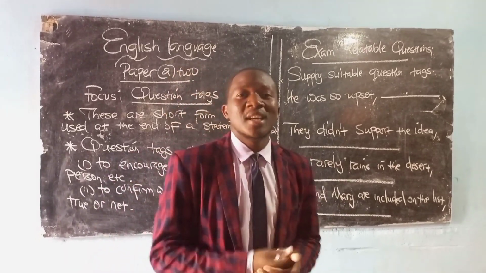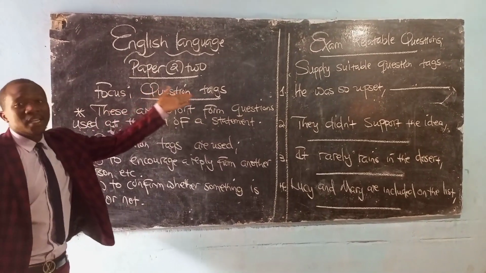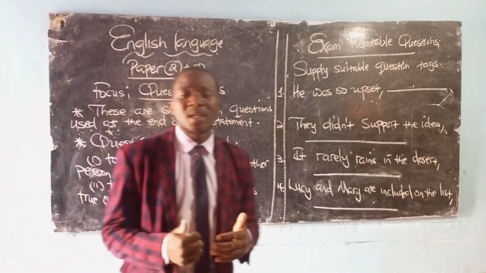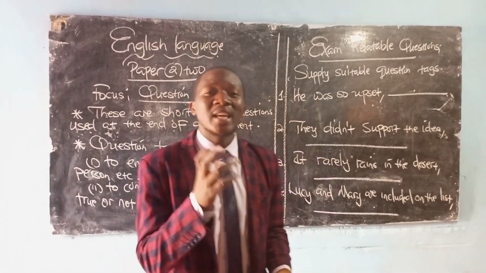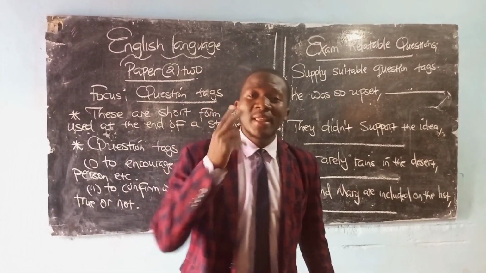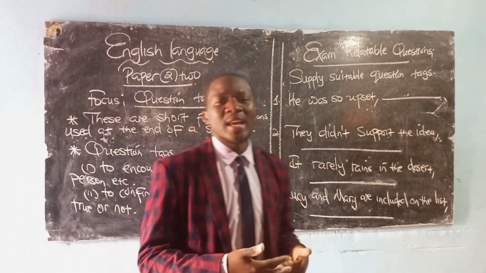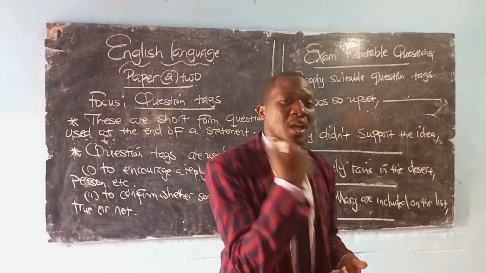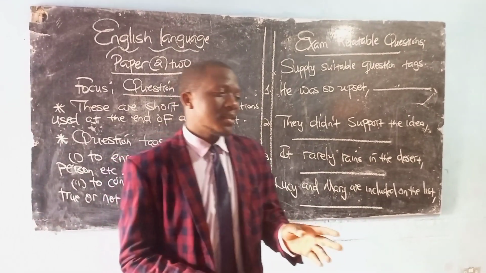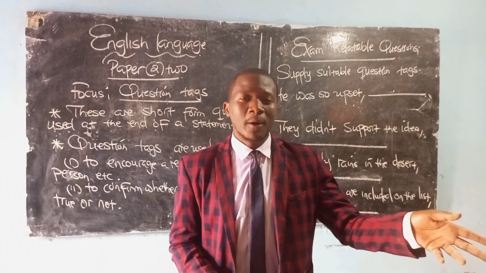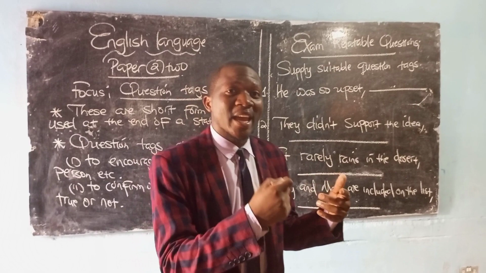So our main focus under discussion is question tags. These are short form questions that are usually used at the end of the statement, but they serve two purposes. A good question tag will always be there in order to encourage a reply from the person you're talking to. For example, when I say this is available and someone doesn't respond because it is a direct statement, I can say isn't it.